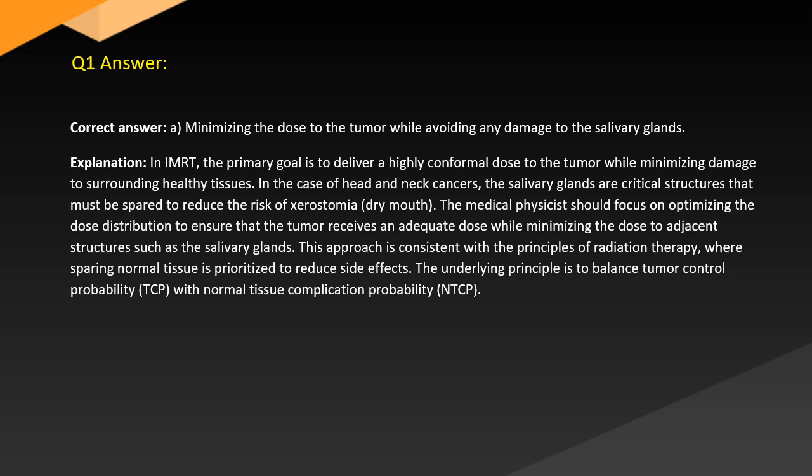The medical physicist should focus on optimizing the dose distribution to ensure that the tumor receives an adequate dose while minimizing the dose to adjacent structures such as the salivary glands. This approach is consistent with the principles of radiation therapy, where sparing normal tissue is prioritized to reduce side effects. The underlying principle is to balance tumor control probability (TCP) with normal tissue complication probability (NTCP).